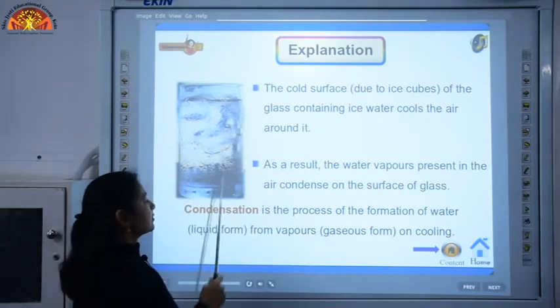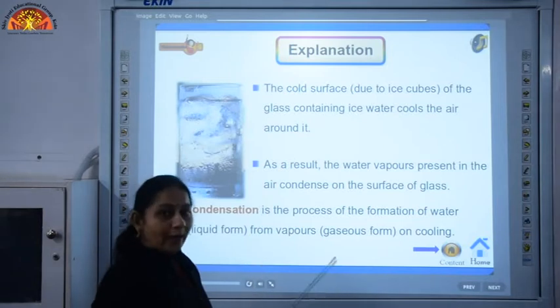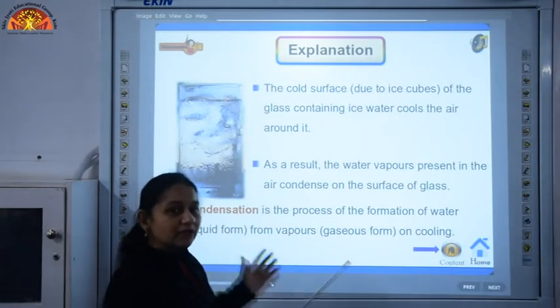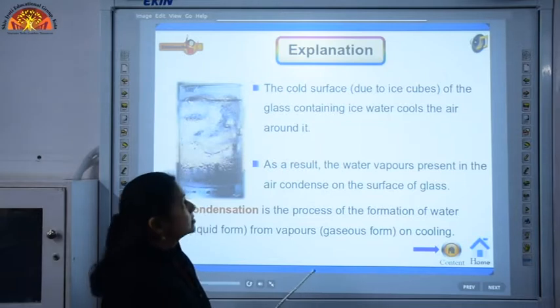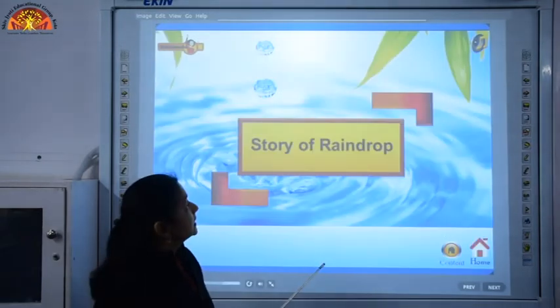So, this is the process of condensation where water vapors convert into water droplets on cooling.